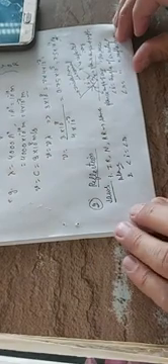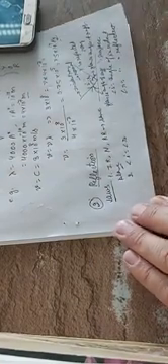And the second one is, angle of incidence is equal to angle of reflection. Right?